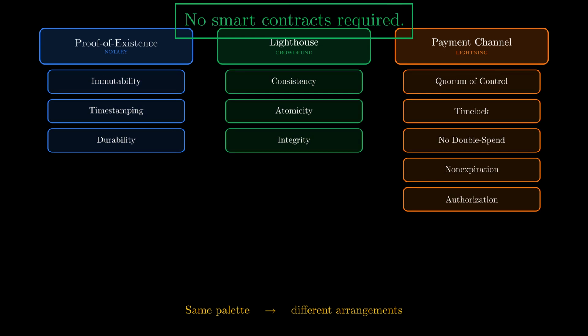None of these require smart contracts in the Ethereum sense. There's no on-chain program executing arbitrary code. These apps are built purely by cleverly arranging Bitcoin's existing guarantees. That dismantles the common belief that you need another platform to build real applications. Every app is just a recipe. That's the real power of treating Bitcoin as a platform.